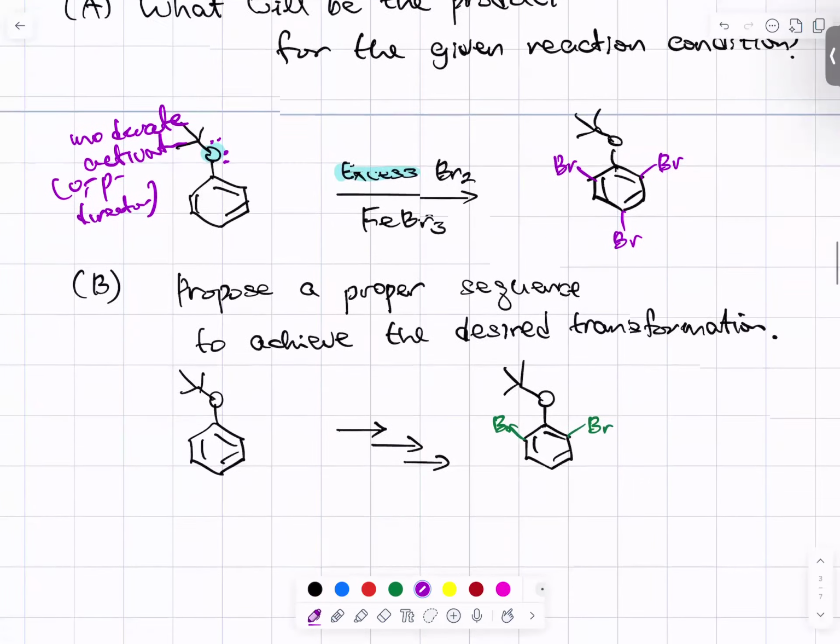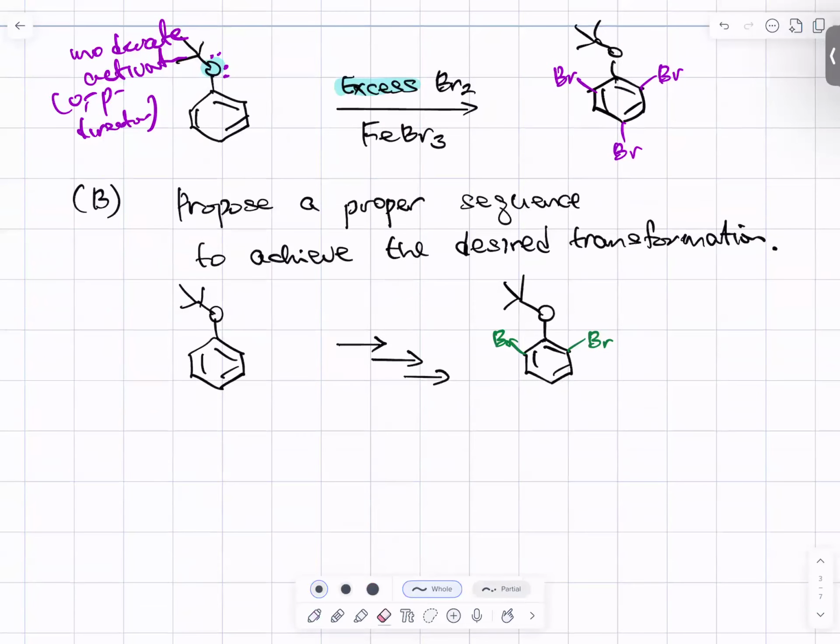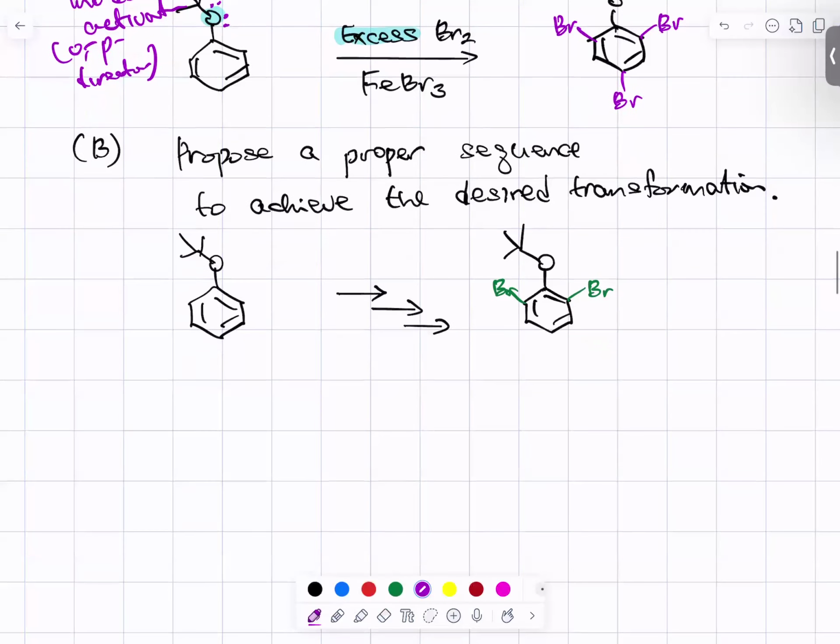So propose a proper sequence to achieve the desired transformation. We saw that in our product the para position is not occupied, meaning we need to block the para position. So this one is our proposal. First, block the para position with a blocking group.